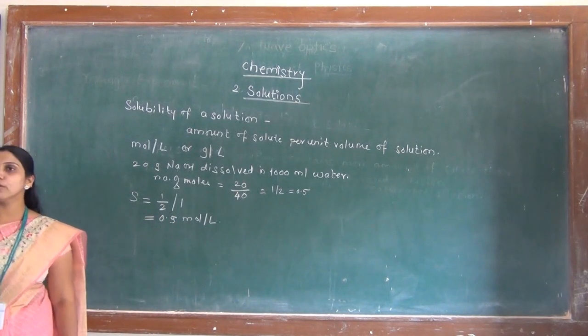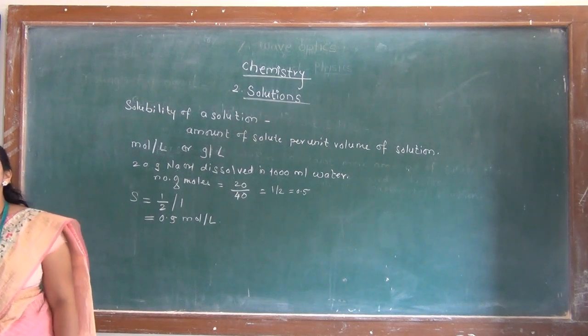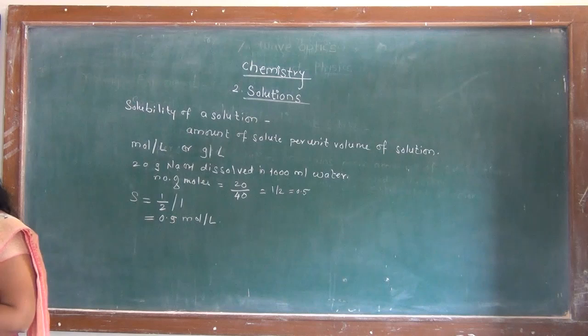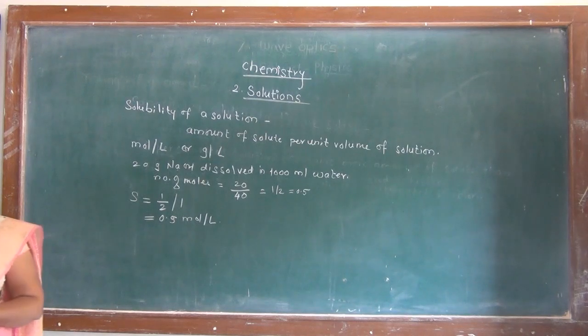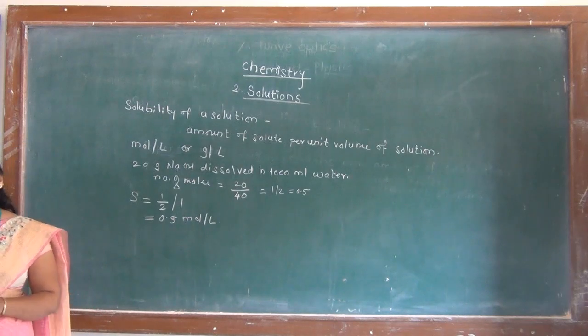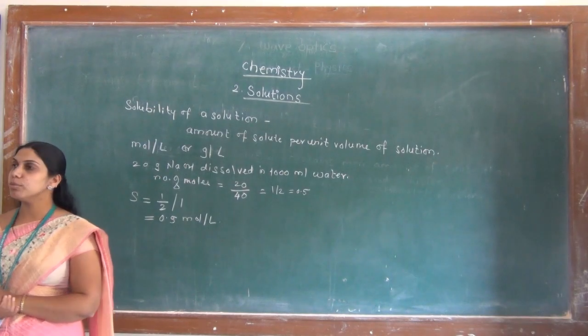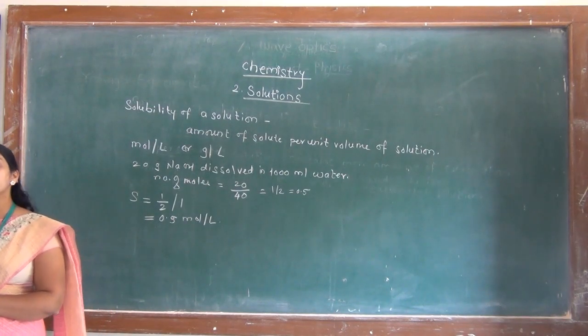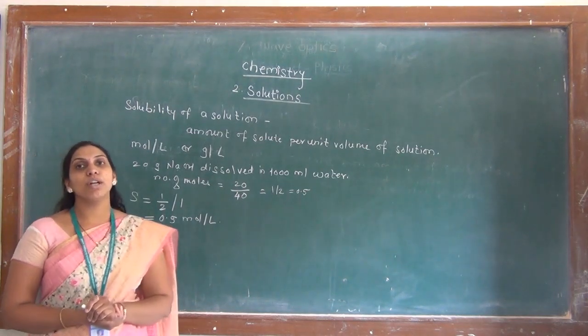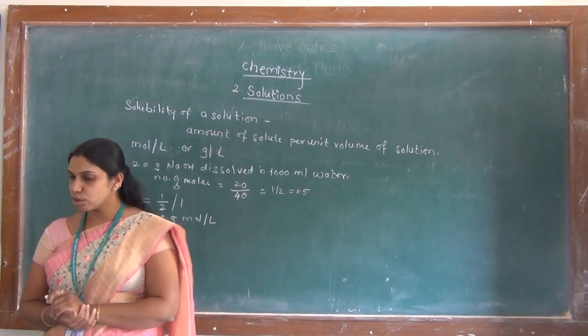This solubility of a solution is affected by many different factors. The solubility of the solution depends on nature of solute and solvent. Solubility also depends on temperature of the solution, and the solubility depends also on the pressure of the solution. So, we will see what factors affect the solubility.